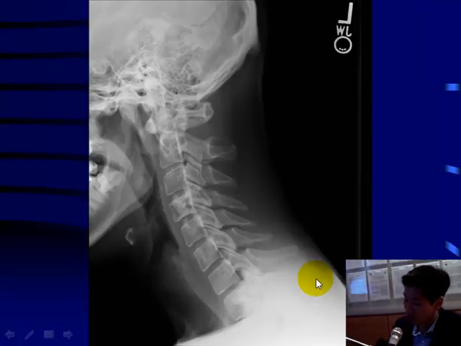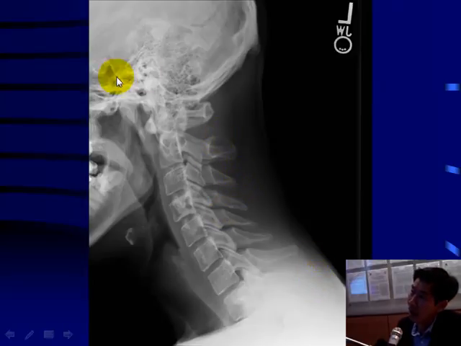So since I think we still have some time, I'm going to show an interesting case that came to our attention about 2 months ago at that hospital. This is a very young soldier. He's about 25 years old, and he came to us from the southeastern United States, where in the community there, the doctor described some findings on X-ray they were confused about. So they sent the patient to us.